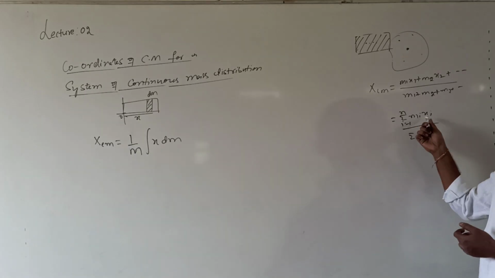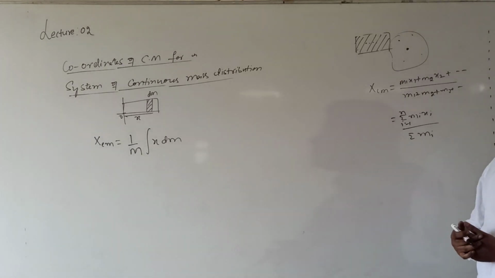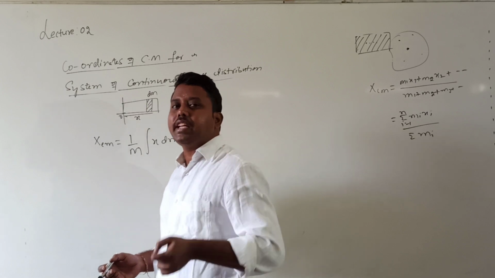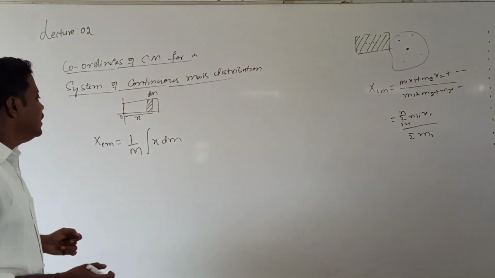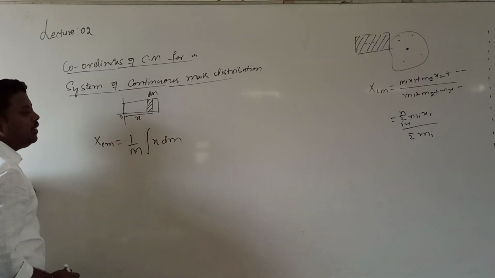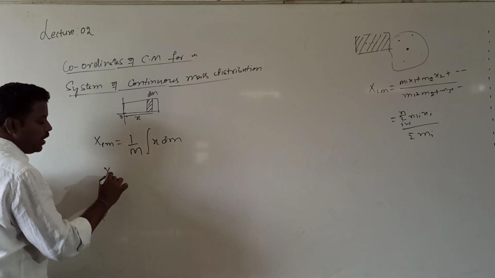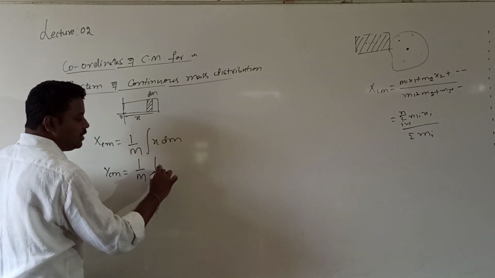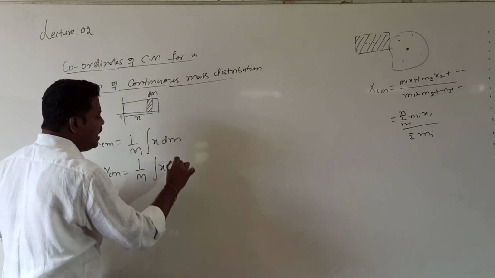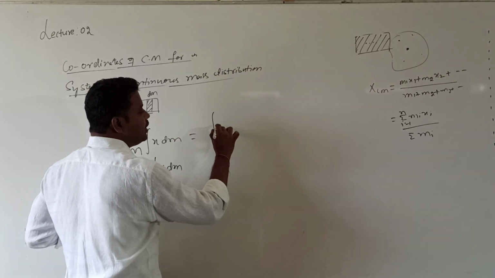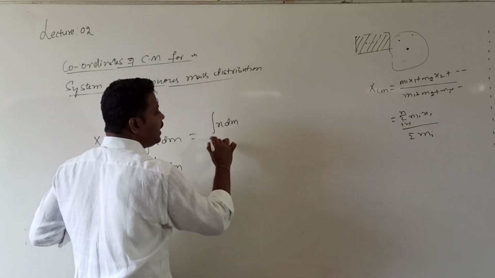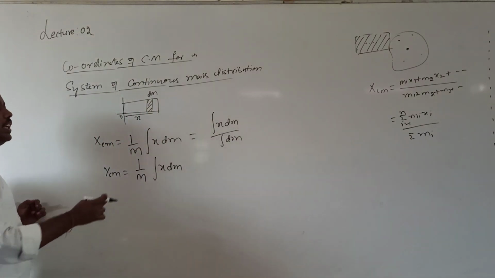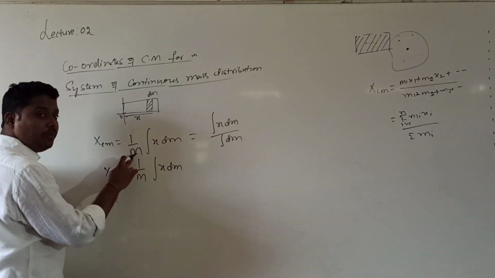In place of mi xi, here I will write x dm, where x is the distance of the particle or that element of mass dm from a fixed point. Then xcm is the center of mass about that point. Similarly, if I want to write ycm, the value is 1 by capital M into the integration of y dm. Even this can be written as integration of y dm divided by, the denominator can be written as integration of dm. Integration of dm will give you capital M, the total mass of the body.